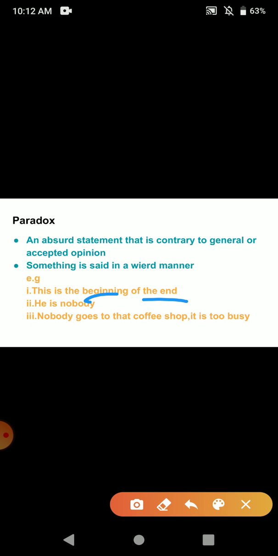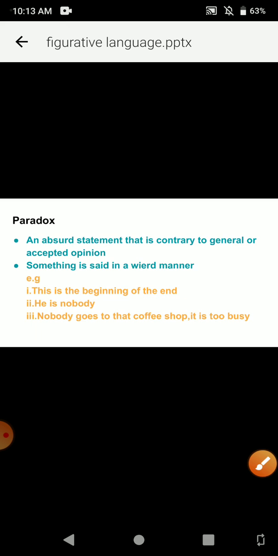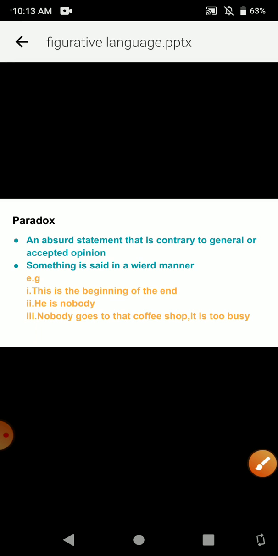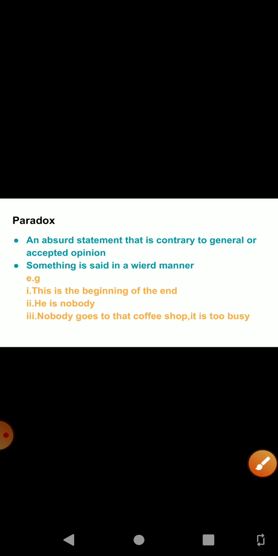So this seems to be an absurd statement that is contrary to the accepted opinion. At first it seems absurd or impossible, but on examination it is found to be true. So a statement may appear to be silly, but in reality contains a truth which seems unreasonable. Then you have, for example, he is nobody. Or you have one more example here, nobody goes to that coffee shop.